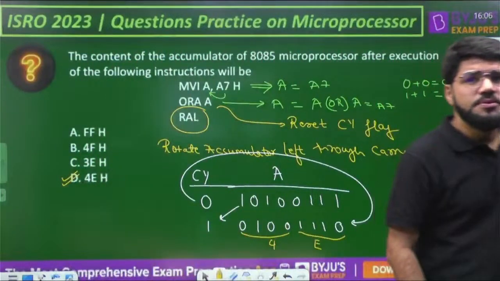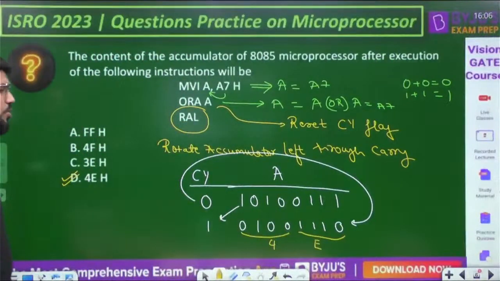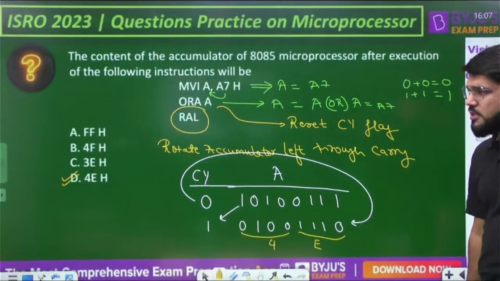My answer is option number D. That is known as the 4E. Clear? My answer is option number D. Okay, now.